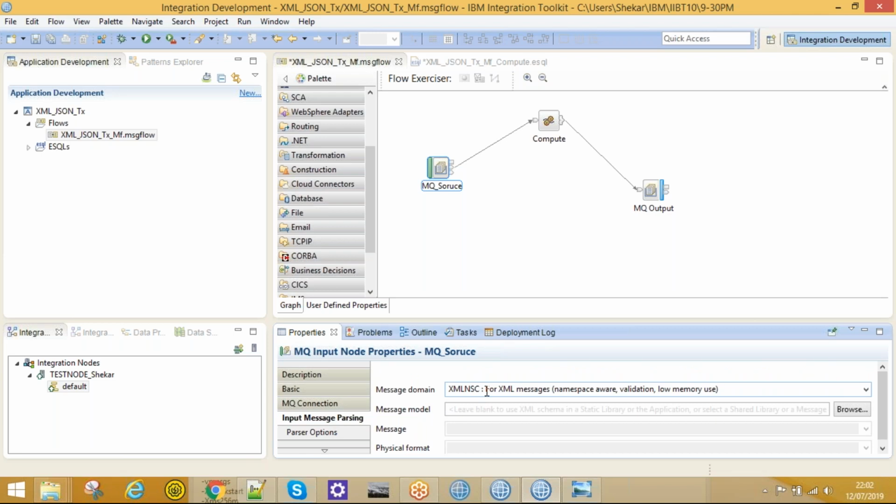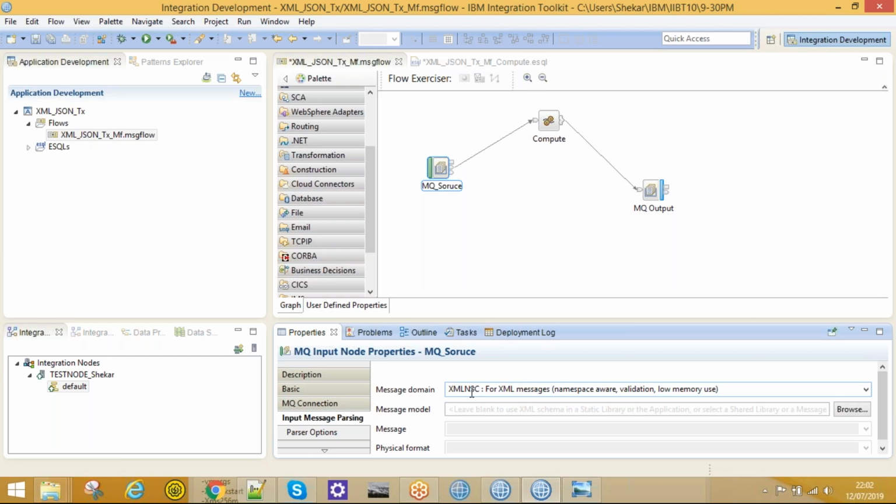Once that parsing is successful, IIB will create a message tree structure, and if there is any failure while parsing, it will throw an exception.